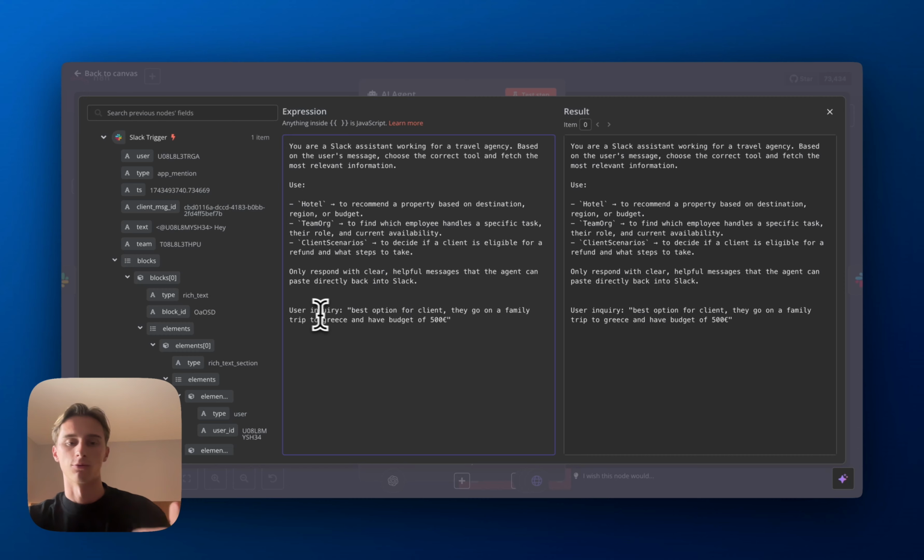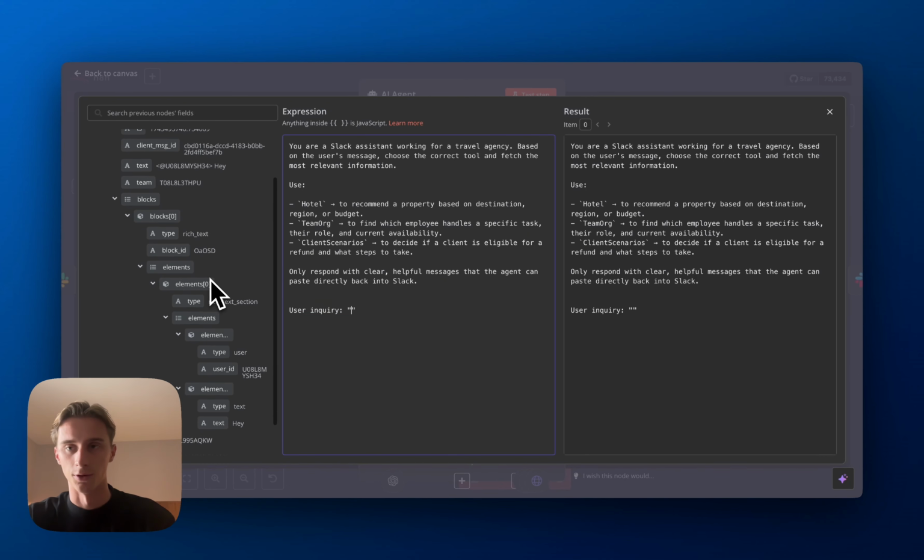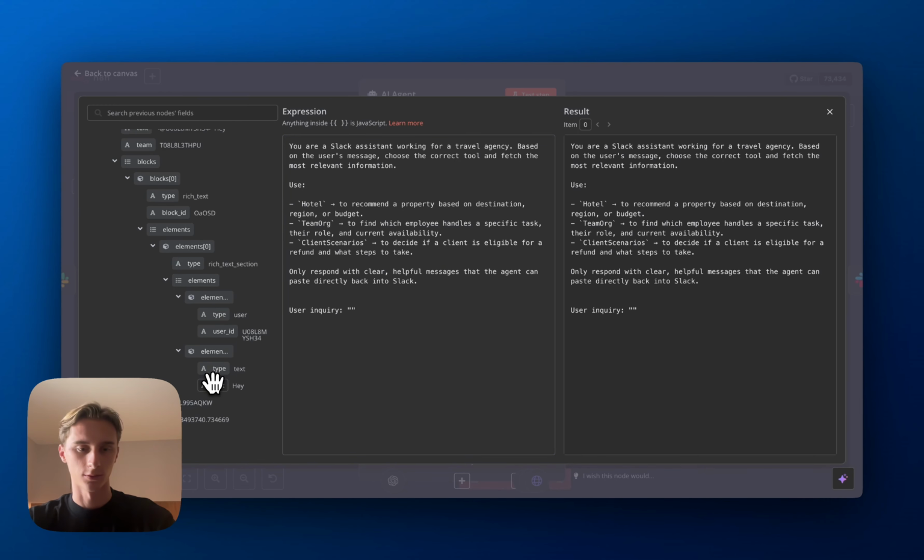And then here you have user inquiry. So this is where we're actually going to change this part. This is the inquiry that the agent has made to the Slack app that it needs help with, so we just need to take text and we put it inside the two brackets. And then there you go, that's done. And then from here we can test the step. Of course we don't have this configured yet. I configured it and I'll show you how to do it. See, it looks like it just said, hey, if you have any specific question or need assistance, etc. So yeah, I just said hey, so that's why.